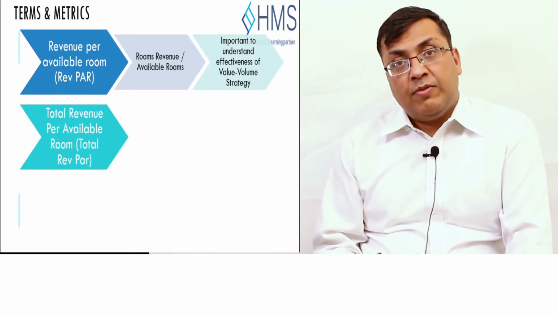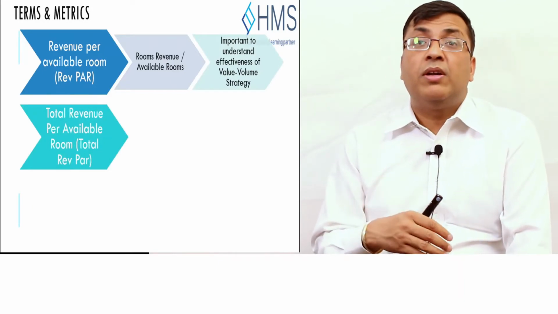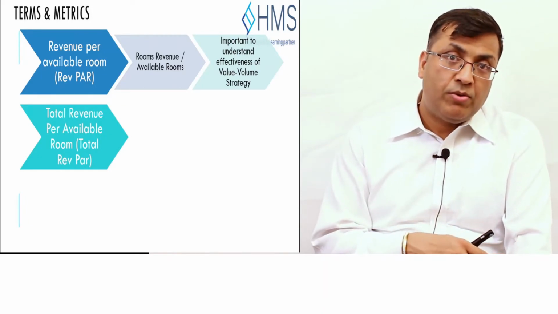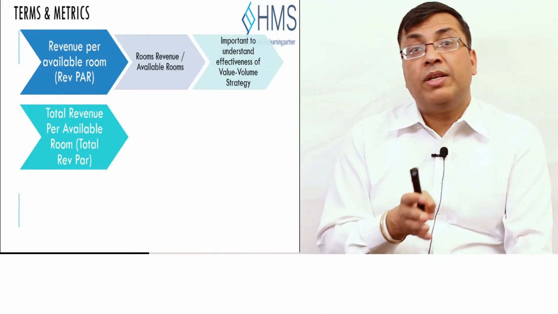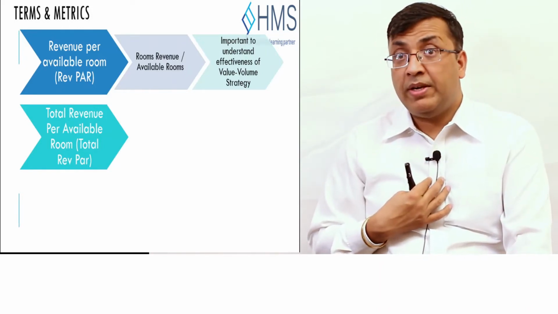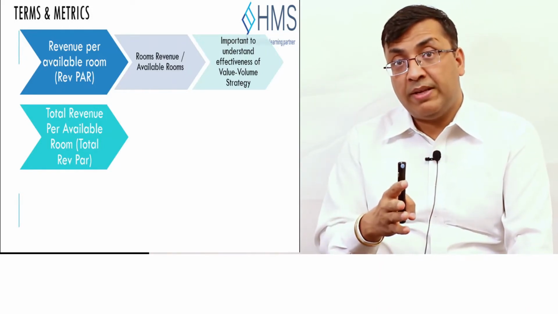Another term that we normally use is total revenue per available room. Room revenue per available room signifies only the room rate achievements. But if the hotel wants to maximize profitability, it is not only RevPAR which needs to be maximized.